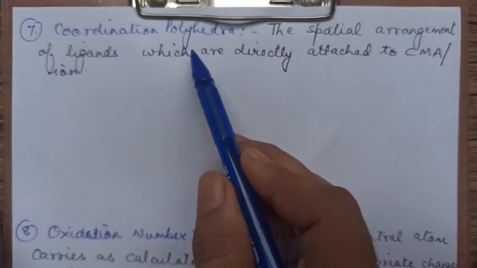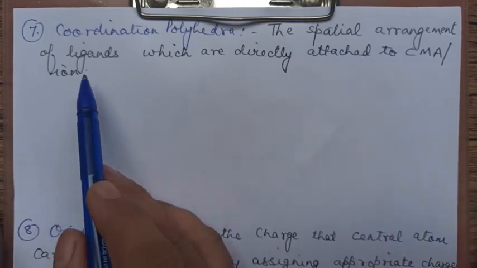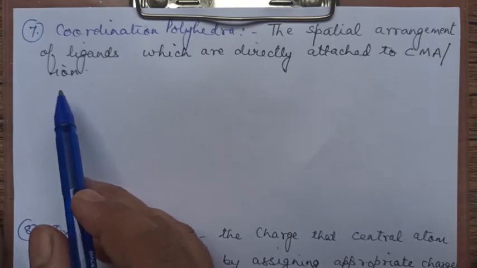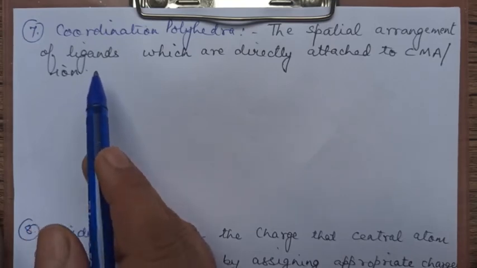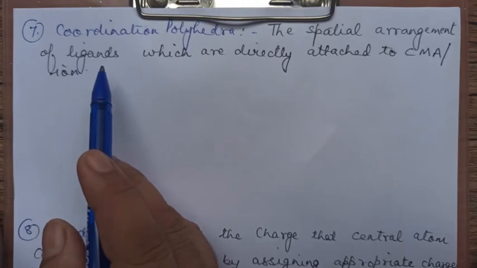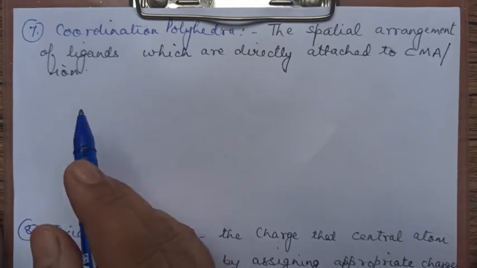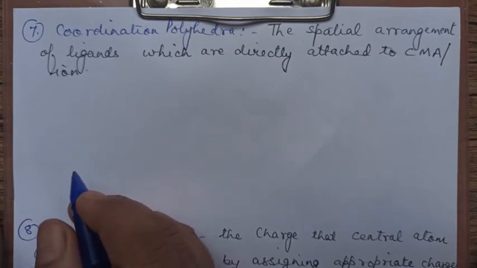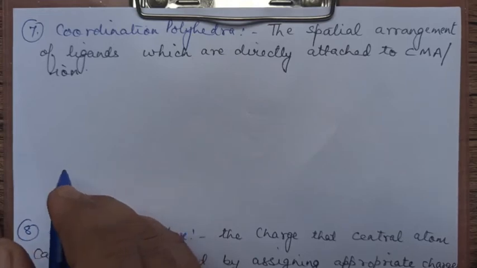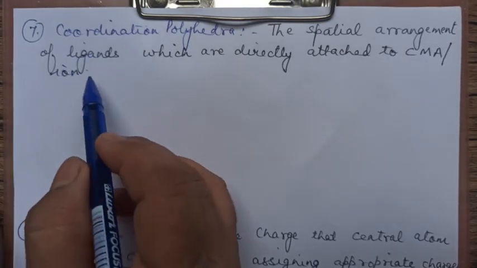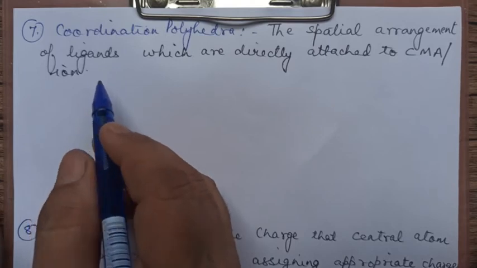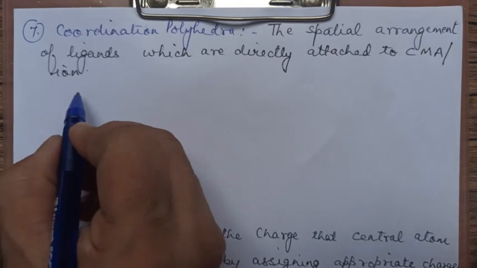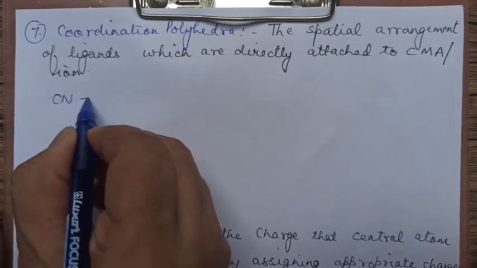What is called coordination polyhedra? The spatial arrangement of the ligands which are directly attached to the central metal atom or ion. As we discussed, the ligands represent secondary valency, which is not ionizable, and the secondary valency only decides the geometry of the complex. Based upon the coordination number, you will have this geometry.